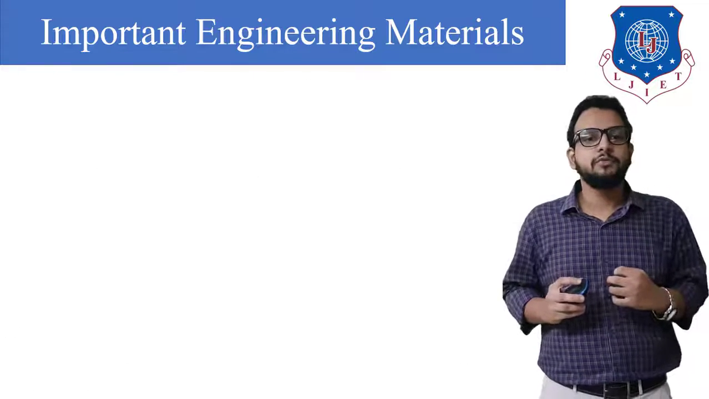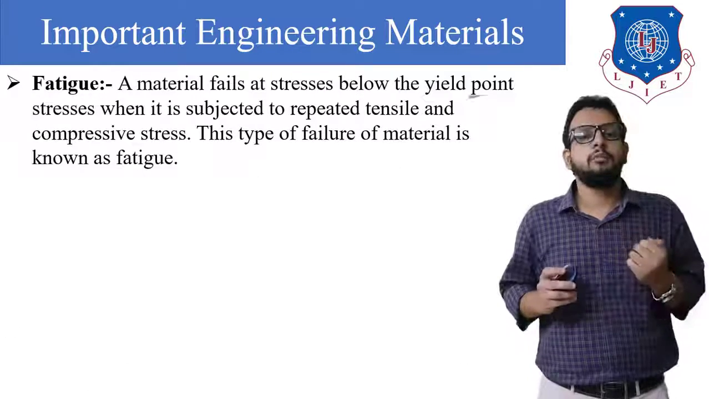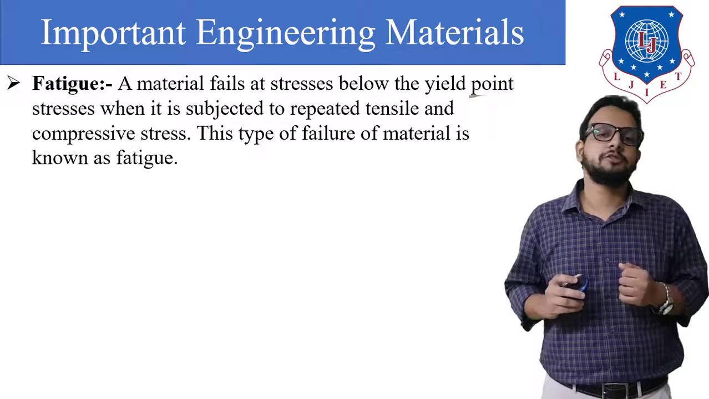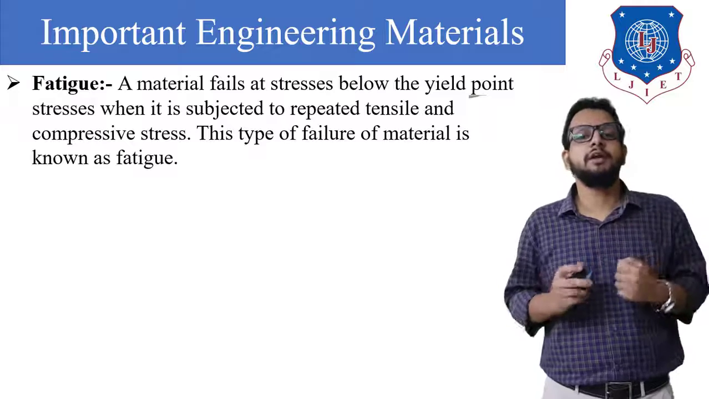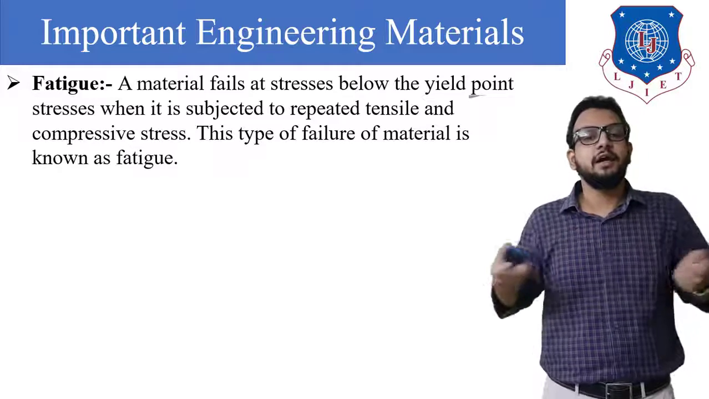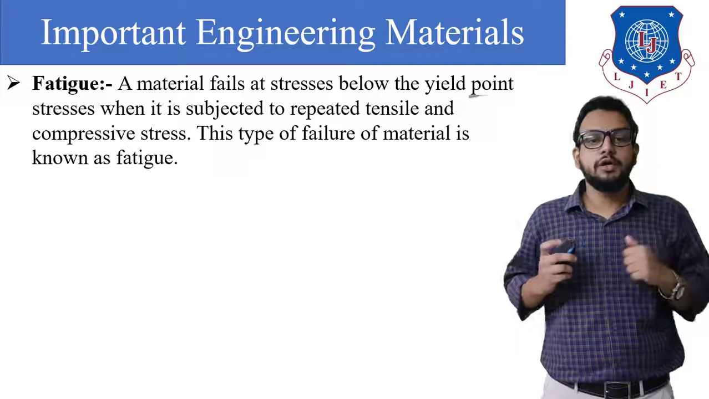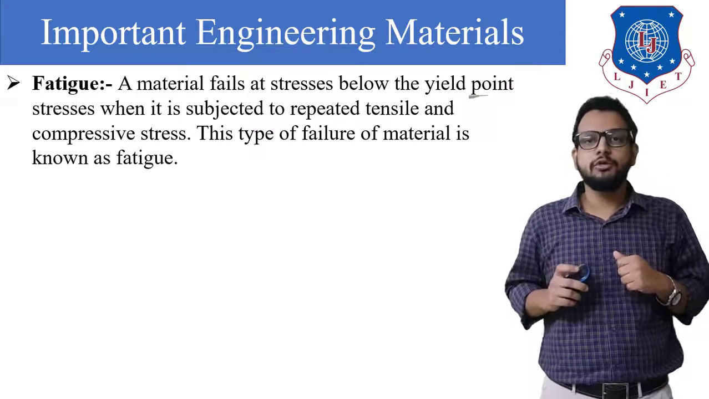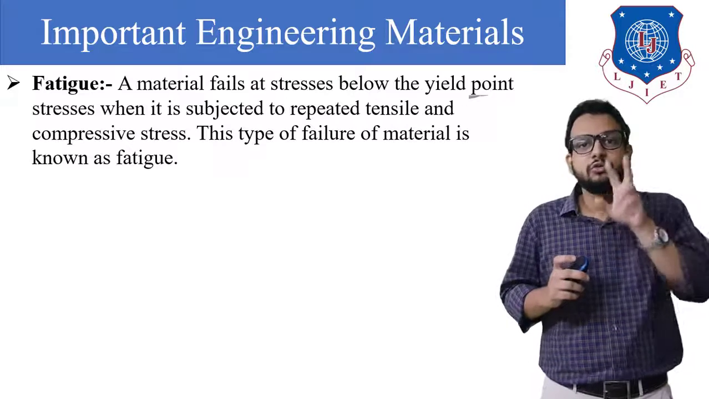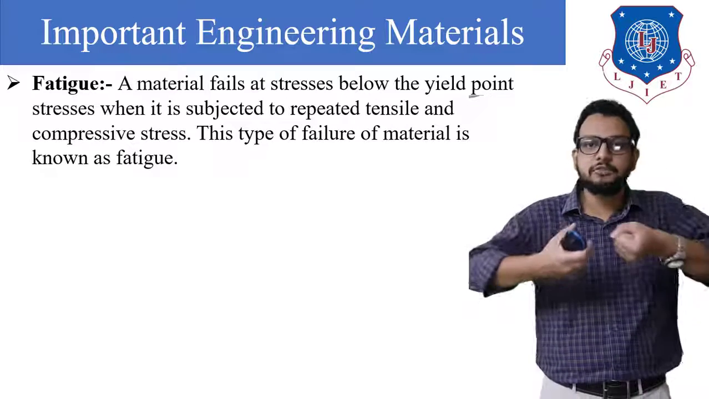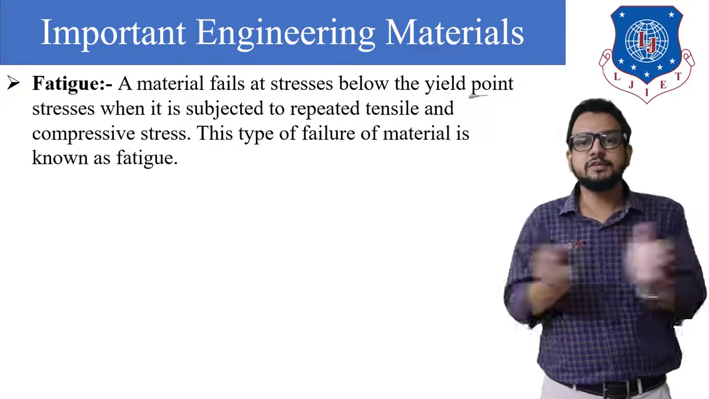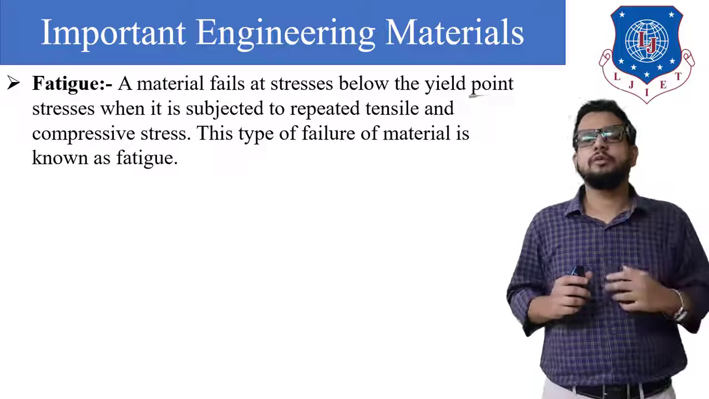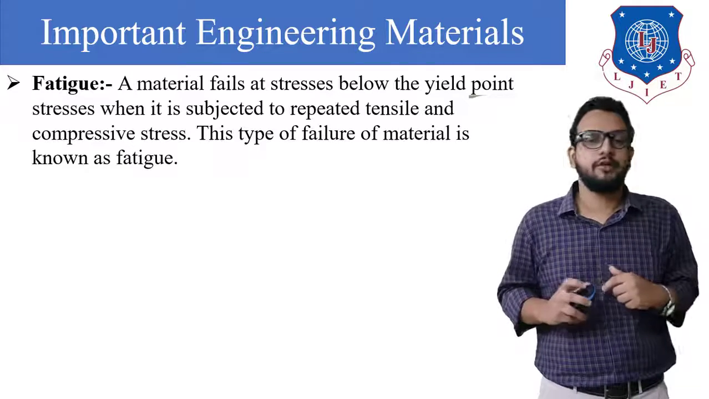Now next we need to see fatigue. A material fails at a stress below the yield point stress when it is subjected to repeated tensile stress and compressive stress. So in this type of property, the material is going to fail when it is subjected to two stresses, one tensile stress and the other compressive stress, repeatedly. This type of failure of a material is known as fatigue failure.